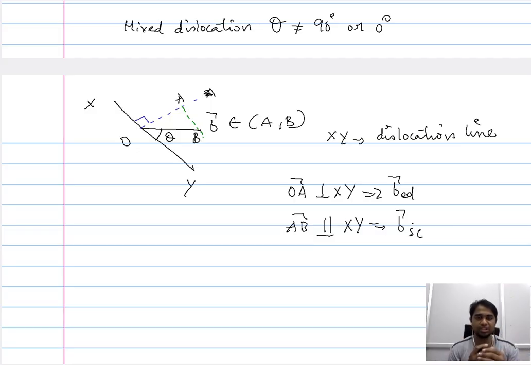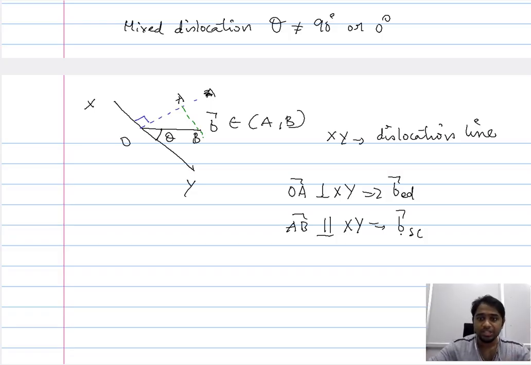So what we have essentially done is, by considering the Burgers vector at a given point between A and B along the dislocation line, we have constructed two additional vectors, one perpendicular to the dislocation line and one parallel to the dislocation line. The perpendicular vector we refer to as the Burgers vector of the edge dislocation, and the vector that is parallel to the dislocation line, we refer to as the Burgers vector of the screw dislocation.